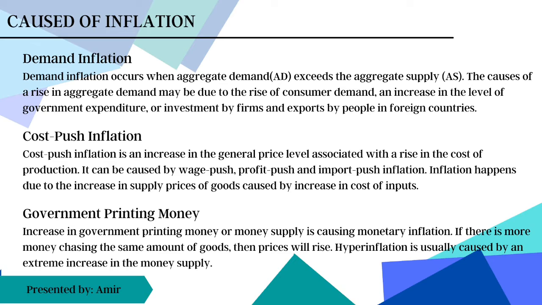Number two is profit-push inflation. It happens when curtailed producers stock up on goods and create an artificial shortage, which will increase the price of goods and give them higher profits. This is more likely to occur during strong economic growth.